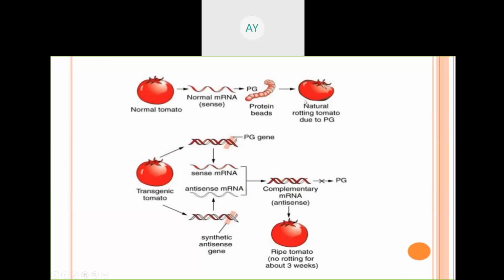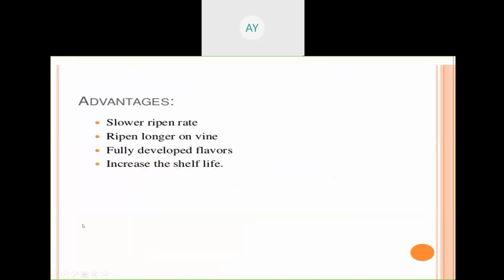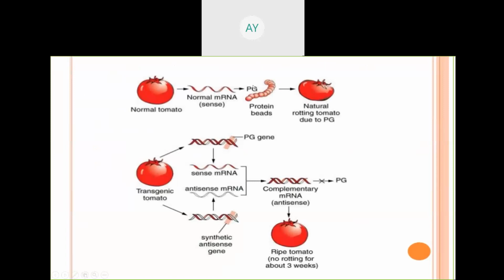So scientists have developed the antisense, the complementary sequence of this mRNA. Try to understand. The gene is present in the tomato, and the gene that codes the mRNA contains the gene for polygalacturonase. Polygalacturonase is the protein, and that protein acts as an enzyme for ethylene production. So ethylene is responsible for ripening.